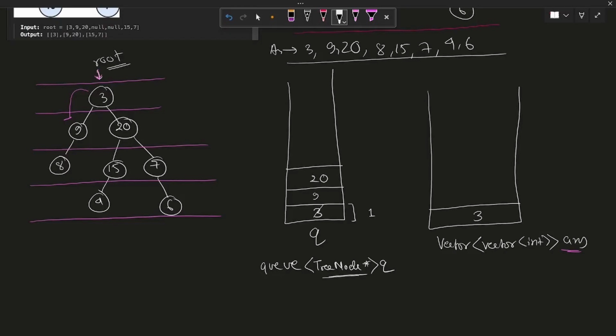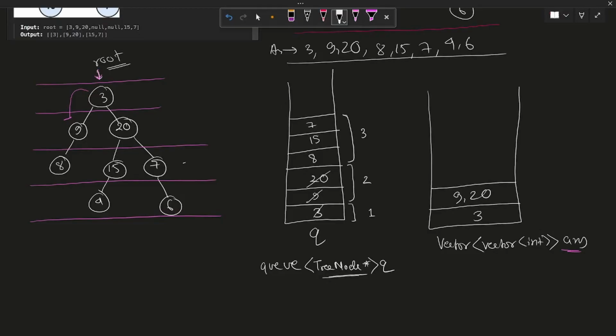Now we have the size of the queue as 2. We will iterate over this loop, pop the 9 out and the 20 out, push 9 and 20 into the vector, and push the left and right of 9 into the queue. So the left of 9 is 8, we push 8 into the queue, right is null, so we'll not push anything, and left of 20 is 15 and right is 7, so we'll put 15 and 7 into the queue. Again we'll iterate over this size, 8, 15 and 7.